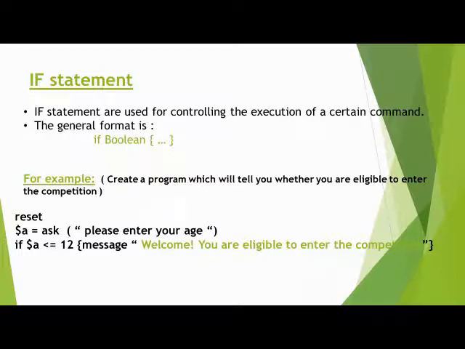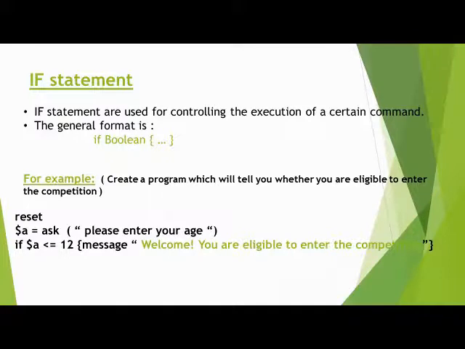The second line makes the input dialog box appear, asking you to enter your age. Enter your age and click OK. The value entered is stored in the variable $a. The third line makes the computer test whether the age entered is less than or equal to 12. If true, the code between the curly brackets is executed, and if it is false, the code between the curly brackets is not executed.